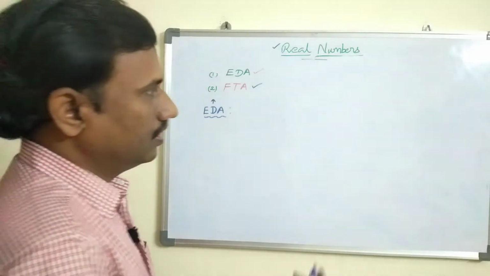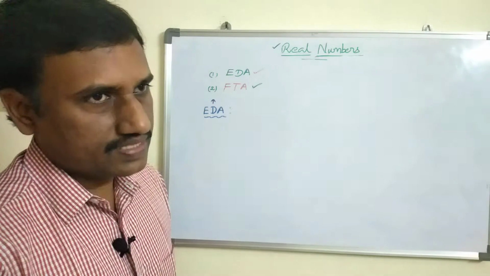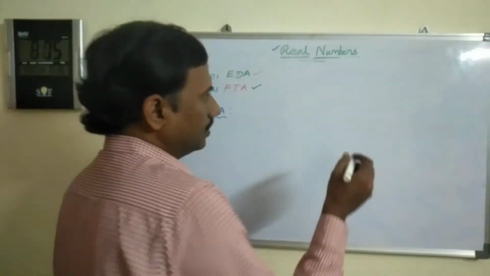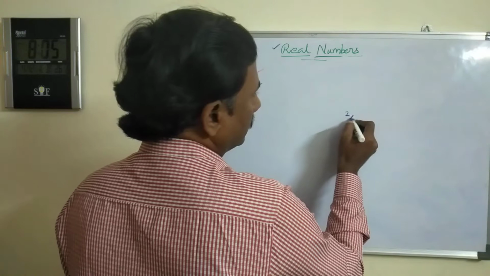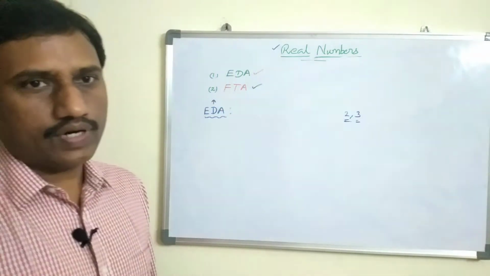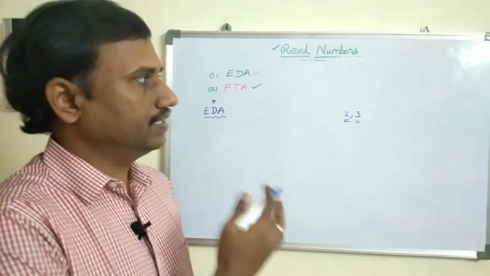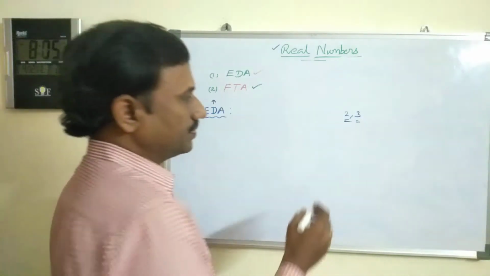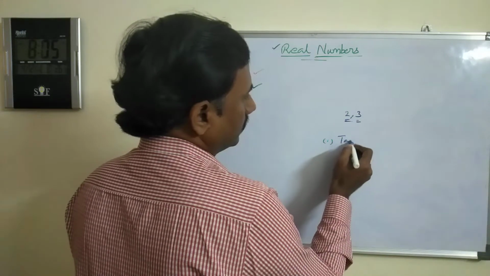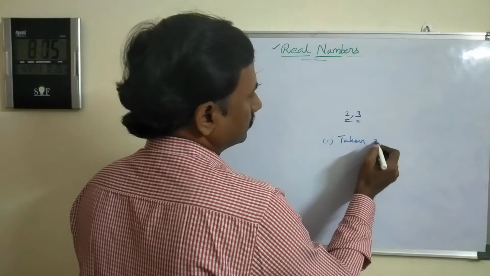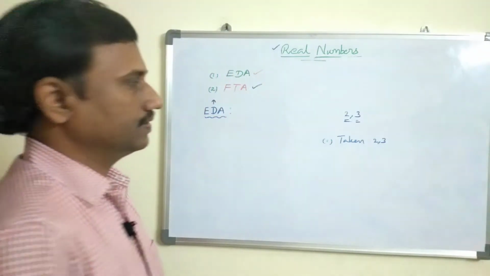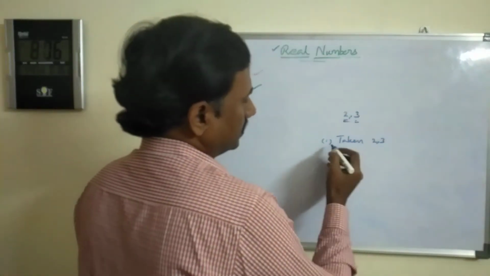For example, I have to find the sum of two numbers. I have to write a program. I have to solve a program. I have to add 2 and 3. For this, they are asking what are the steps you follow to find the sum of 2 and 3. What are the steps you have to do? First one, take 2 and 3. That means given. Okay, we write given in descriptive questions like that. Take 2 and 3, taken.